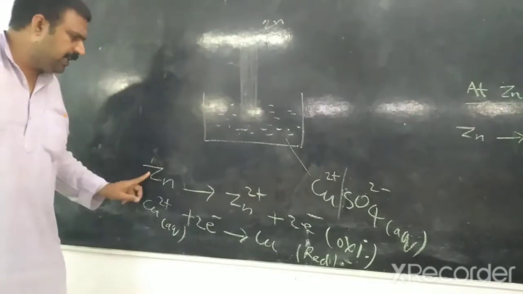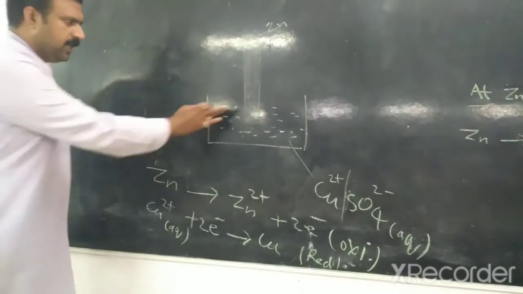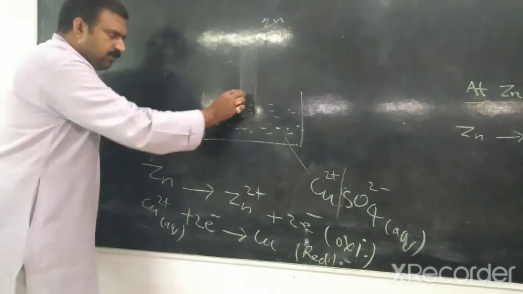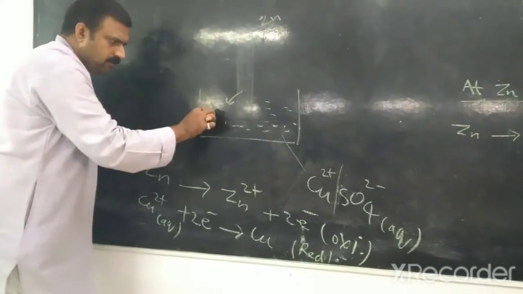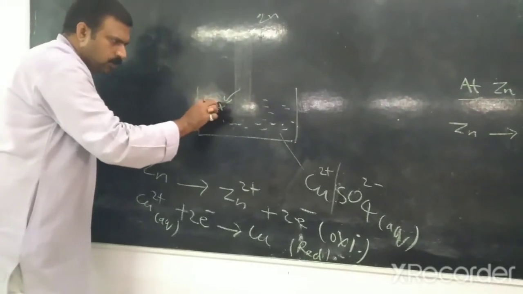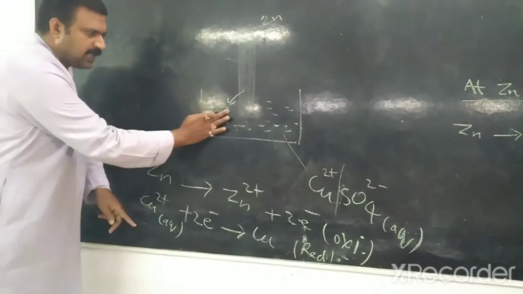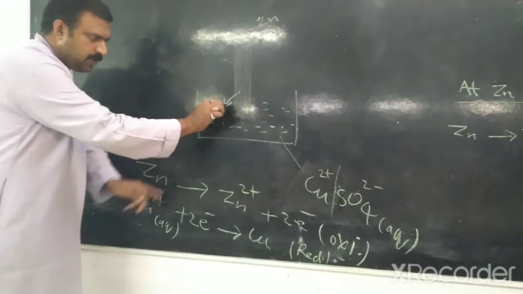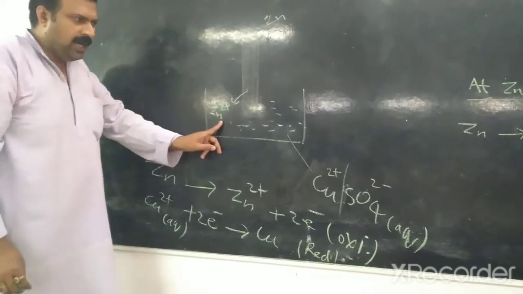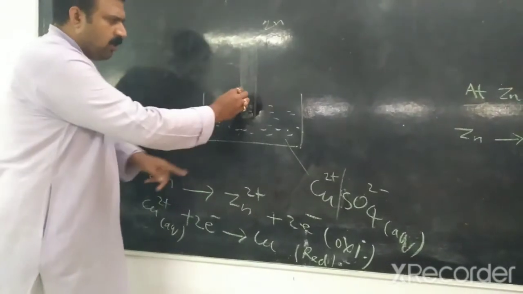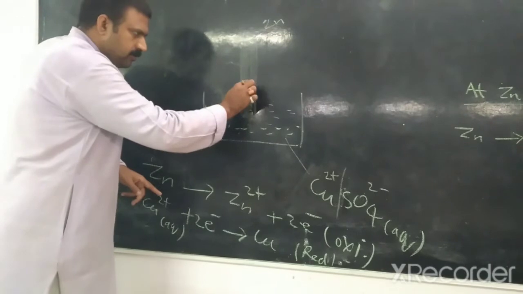Zinc gets oxidized into Zn2+ ion. The zinc atoms at the zinc rod get oxidized into Zn2+ ions and come into the aqueous solution, and they lose electrons at the rod.